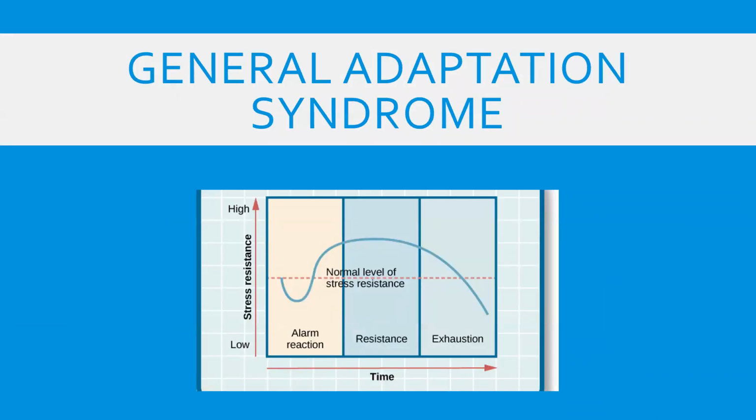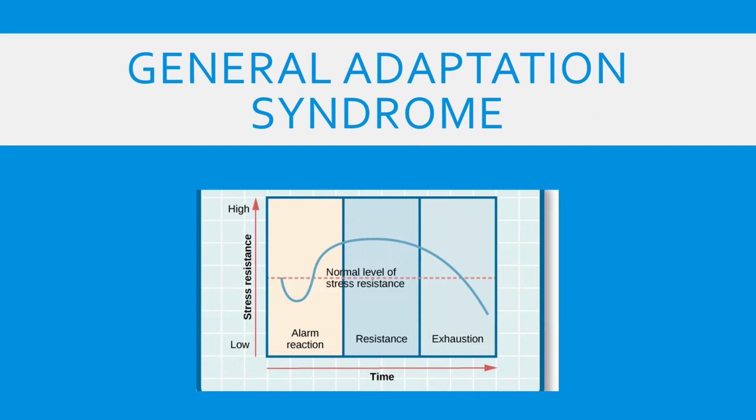One type of approach that we look at in determining eustress versus distress is the general adaptation syndrome. The first thing that happens with the general adaptation syndrome is our body recognizes a threat to its physical or psychological safety. That causes an alarm reaction as our stress resistance increases. This is an uncomfortable feeling for an individual, so they start to implement coping skills. And this is when we enter the resistance stage.